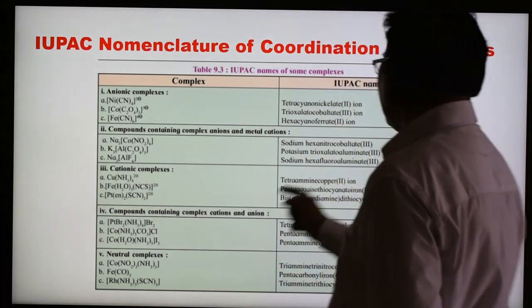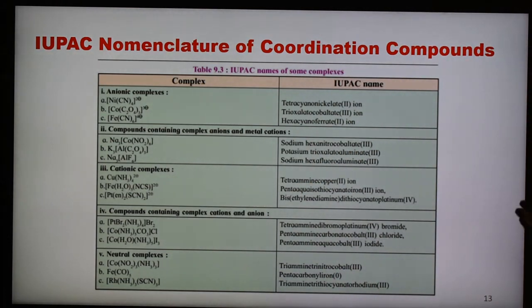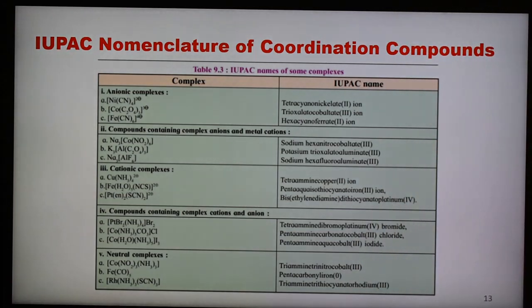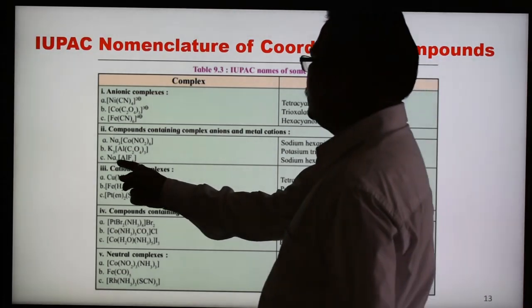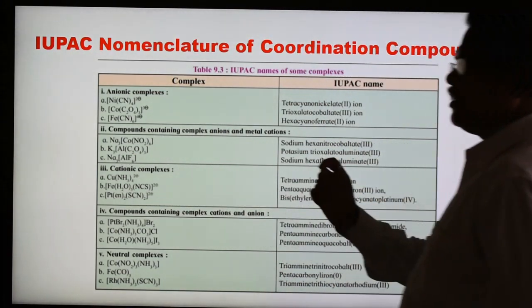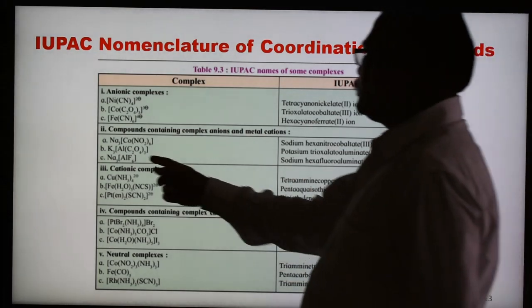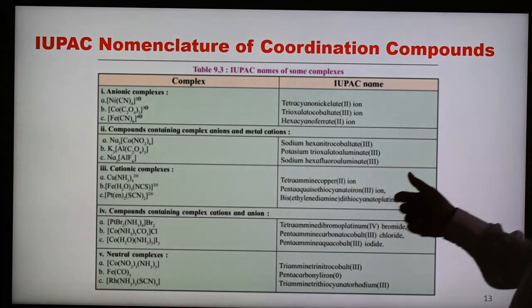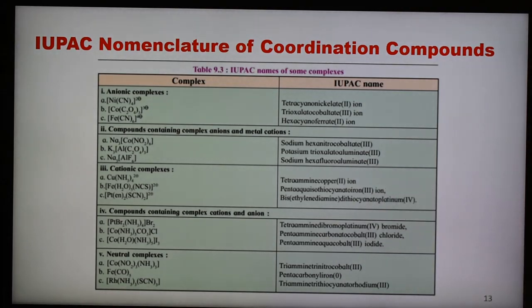So aluminium has 3. So we can calculate metal plus ligand equals complex charge. So metal can be calculated. So here another example: sodium hexafluoroaluminate(III). So this is another compound, sodium positive. Write the name of the positive first and then negative. So sodium hexafluoroaluminate, aluminium becomes part of negative, aluminate(III).